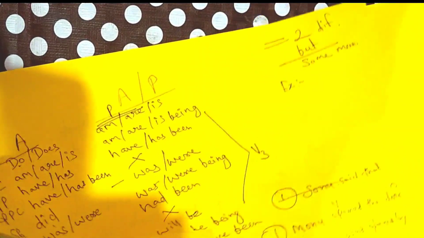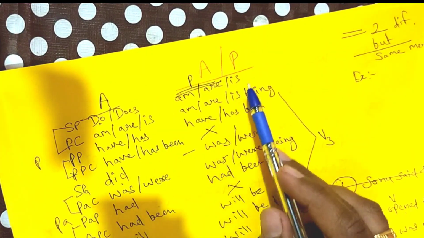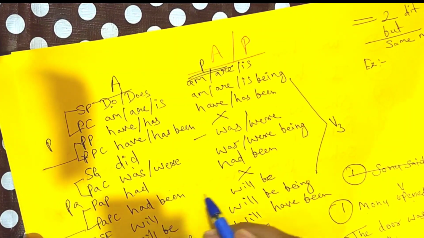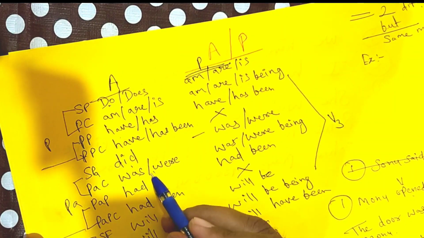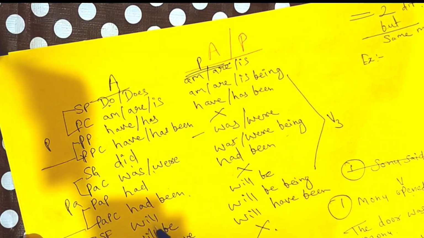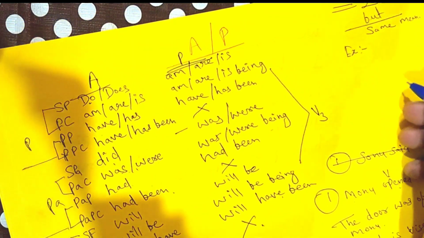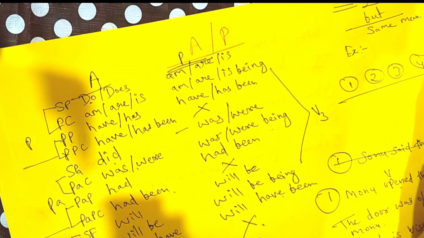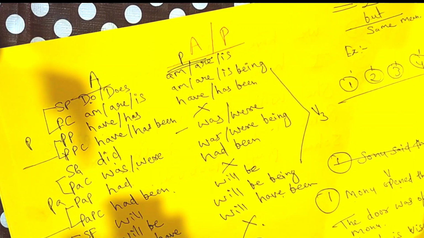And if you have understood, see this once again. I'm just making you understand the rules. If it is simple present, just use the third form below am, are, is, and for am, are, is add being. For have or has, have has been. For the present perfect continuous, past perfect continuous, and future perfect continuous, we do not have to write anything. For did, was and were, just use the third form below, and for was and were, the same word and being, for had, had been, for will be, will be being, for will have, will have been. And this is also very much important. Sometimes you will see big sentences, so what you can do is write down just 1, 2, 3, 4, and most of the time this method helps, but don't depend on this. You just need to understand what is the subject, what is the helping verb, what is the main verb, and what is the object, and other things you can write down at the end.